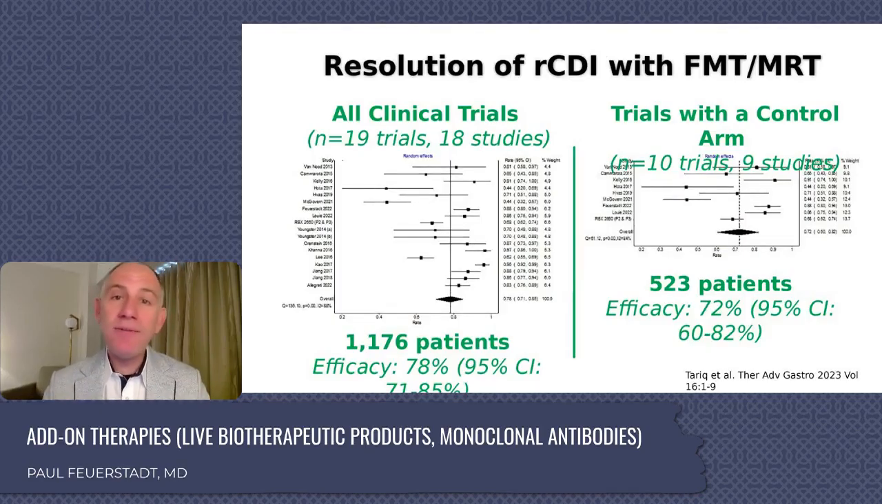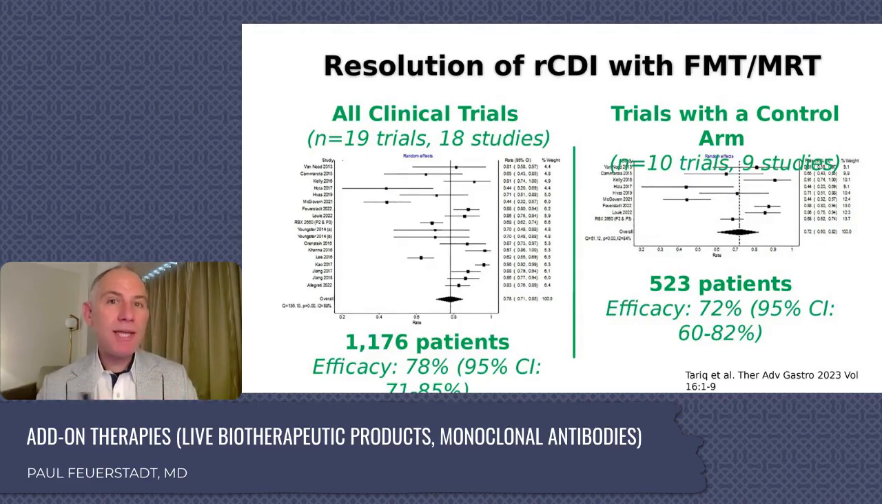And I still believe that the best data available looking at microbiota restoration therapy for the prevention of recurrence of C. difficile came from this meta-analysis published in 2023 from Racine Tariq, Sahil Khanna, and Darrell Pardi. They said, look, let's take a look at all of the prospective data. We have a lot of retrospective data, but we know that retrospective data is limited. So let's look at just the prospective data. They looked at 19 trials, 1,176 patients, and they showed an efficacy of 78%.